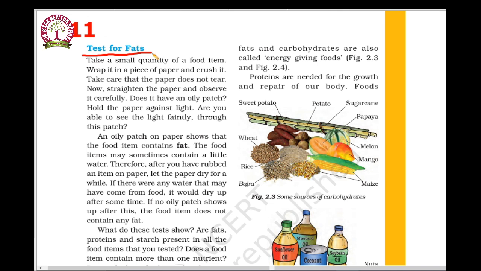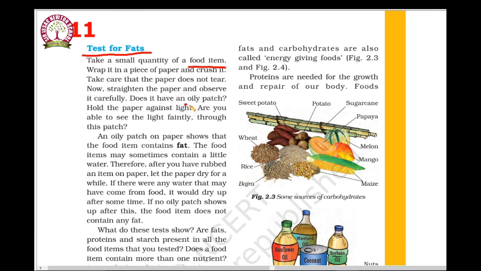We are going to take a small quantity of the food item, wrap it in a piece of paper and crush it. If we buy vada, we put it in a newspaper and crush it. Likewise, wrap it in a paper and crush it. Take care that the paper does not tear. We should not crush it too hard, otherwise the paper will tear. Straighten the paper and observe it carefully.